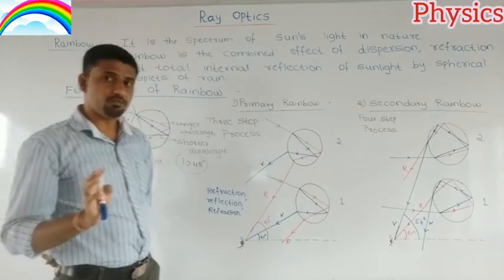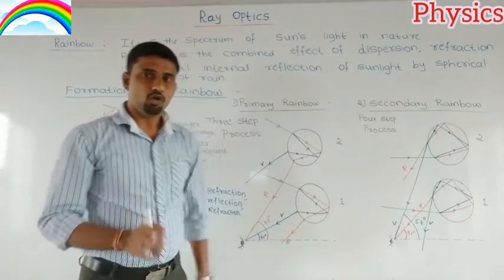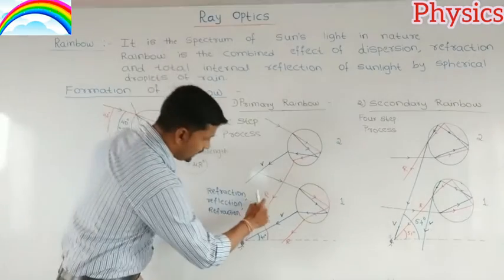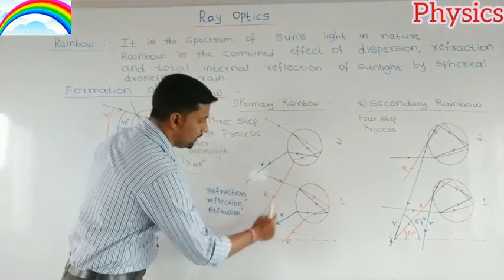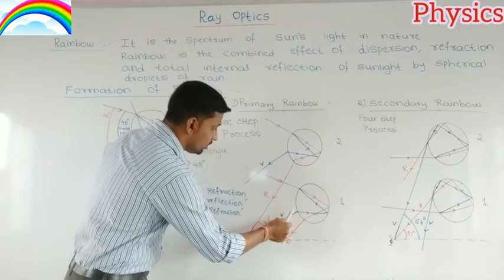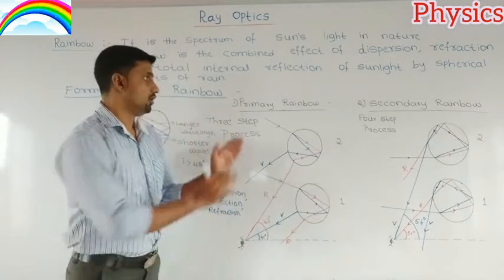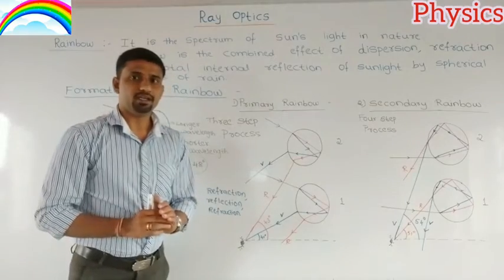So in the case of a primary rainbow, the observer sees a rainbow with red color on the top and violet color on the bottom. Okay, so that is the formation of a primary rainbow.